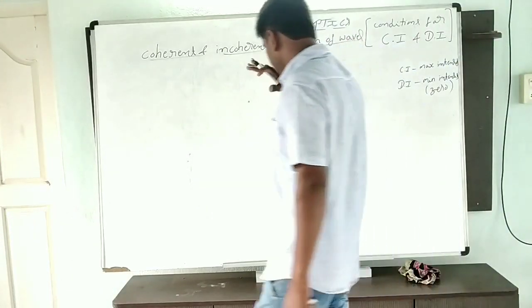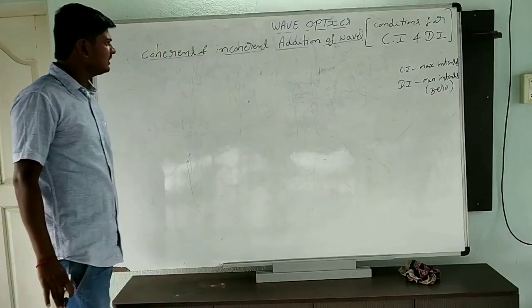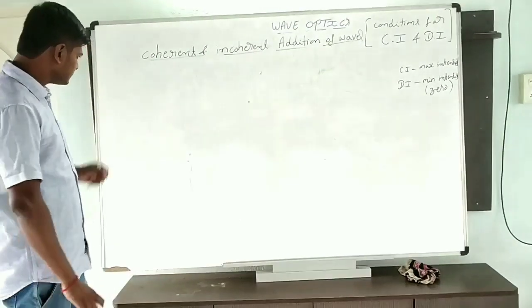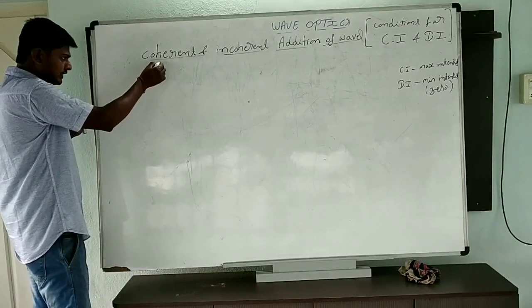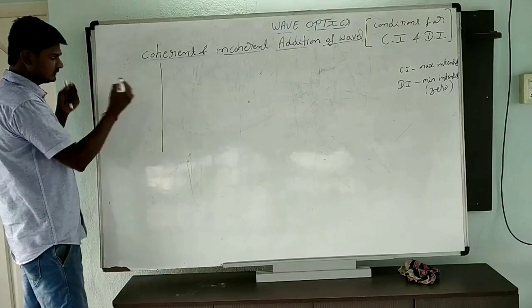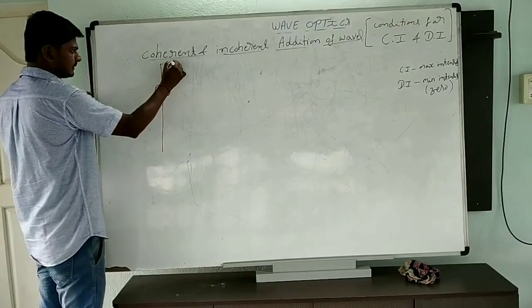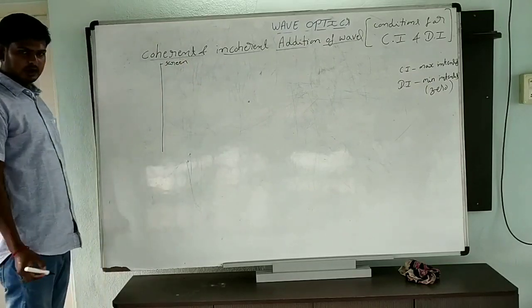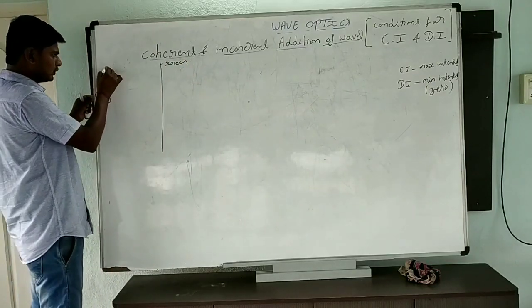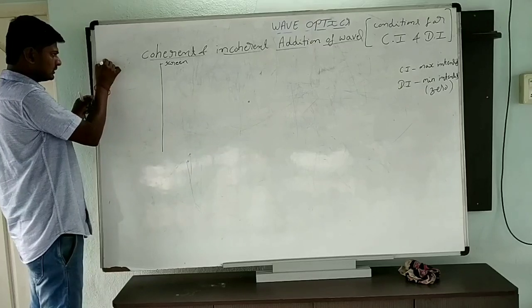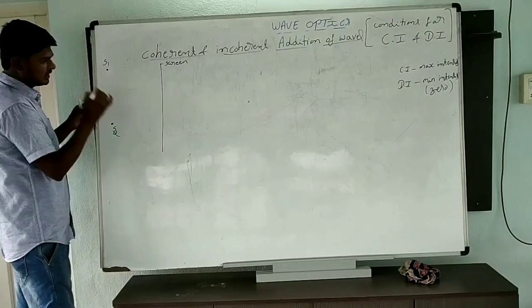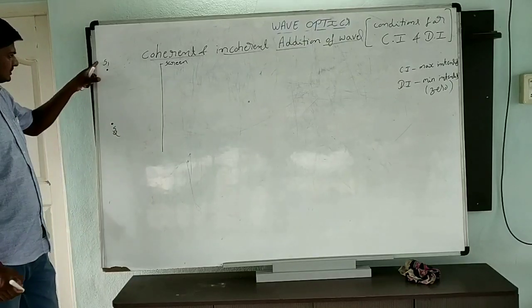Okay? Now I will explain the condition for constructive interference and destructive interference. I am going to type on screen. This is the screen. I'm going to take two light sources, S1 and S2.